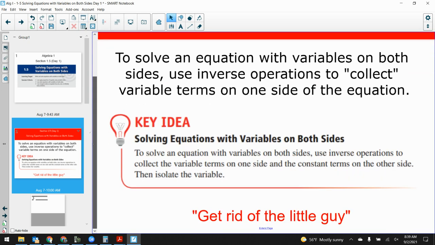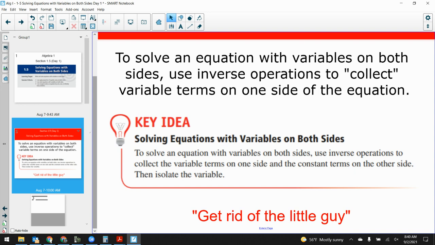To solve an equation with variables on both sides, you use inverse operations to collect variable terms. You're going to hear me say that a lot. We want to collect the variable terms to one side, and then we solve. Now, how do we collect variable terms to one side? Well, we want to do this thing called get rid of the little guy. I had another teacher phrase it that way, and it just stuck. It's kind of catchy. You just remember it.